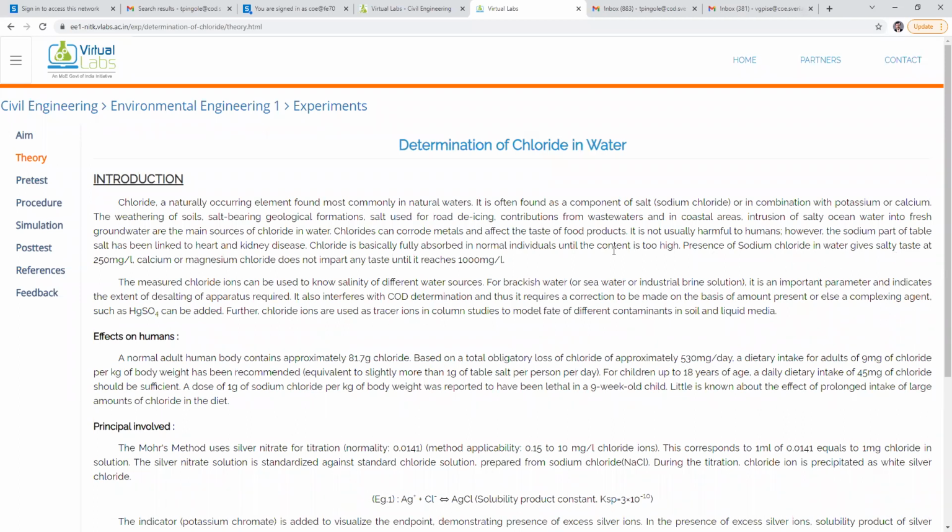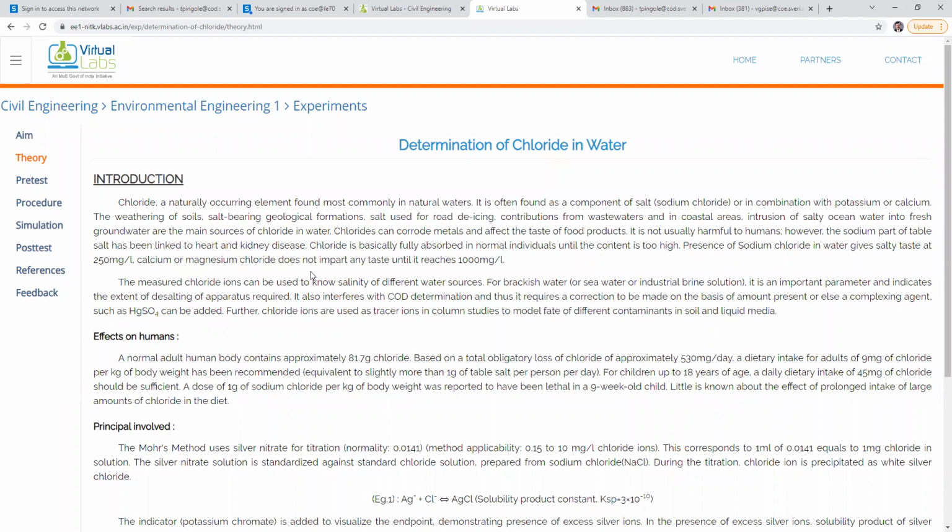Its amount is 250 milligram per liter. In 1 liter, 250 milligram of sodium chloride is present. Also, there are salts like calcium or magnesium chloride, but they do not impart any taste.